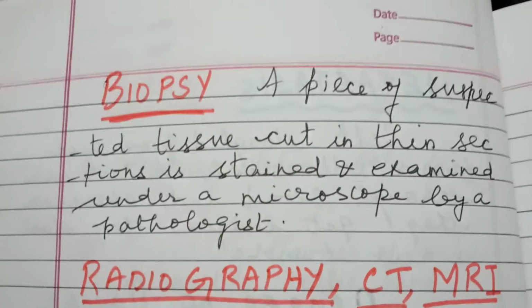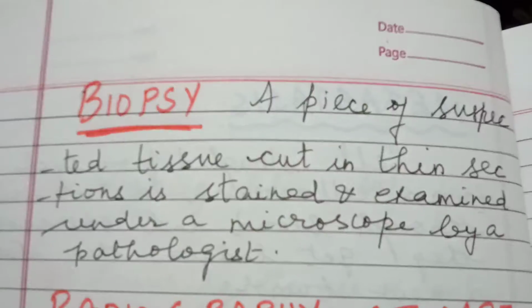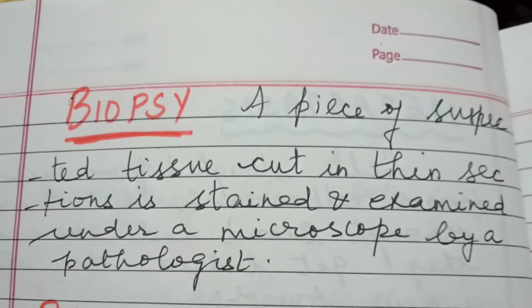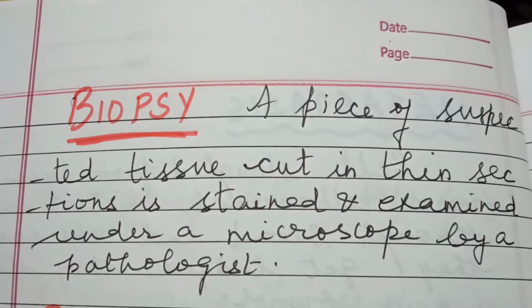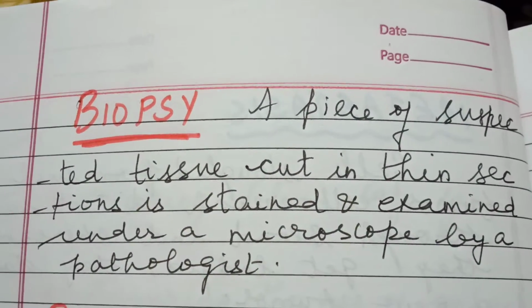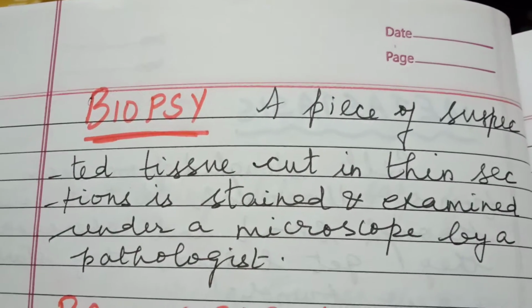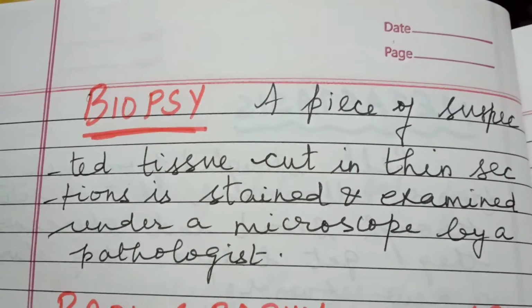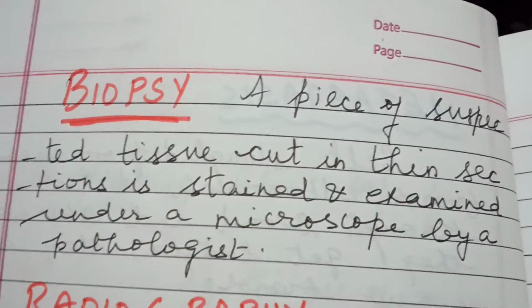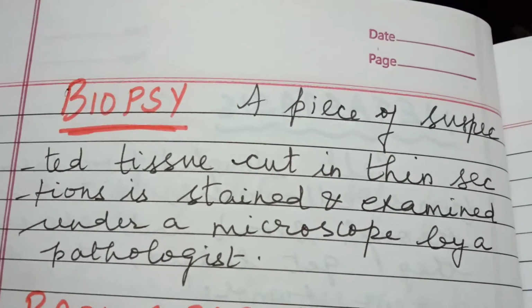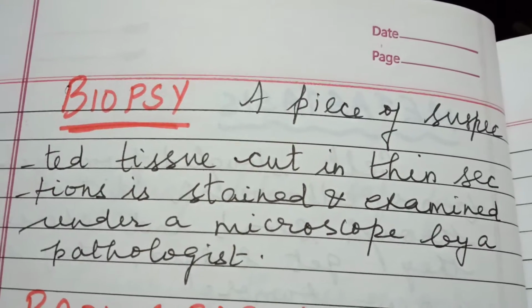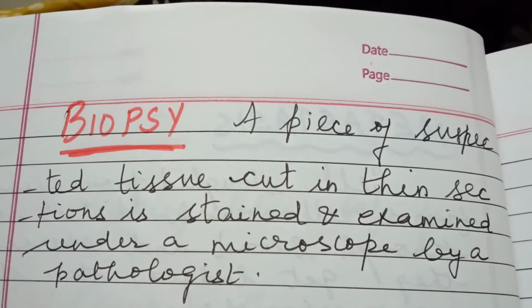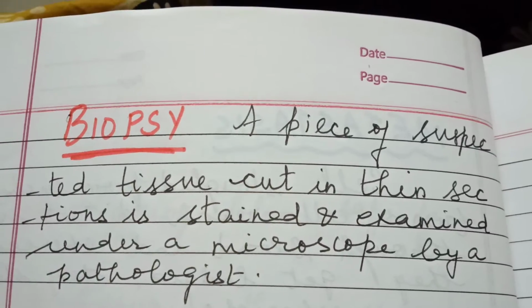Detection is based on biopsy and histopathological studies of the tissue. What are histopathological studies? It is nothing but the diagnosis and study of diseases of the tissues. They examine these tissues under the microscope to see any abnormalities. And blood and bone marrow tests can also be done, to look for an abnormal increase in the cell counts in the case of leukemia. Leukemia is nothing but blood cancer.